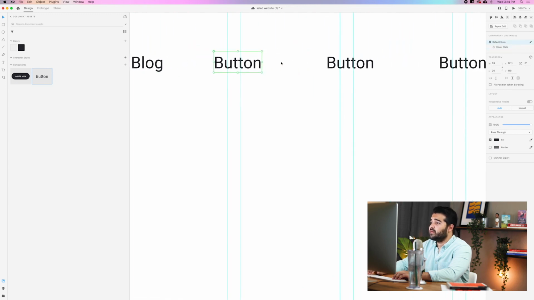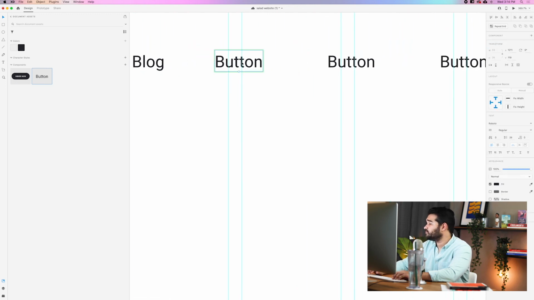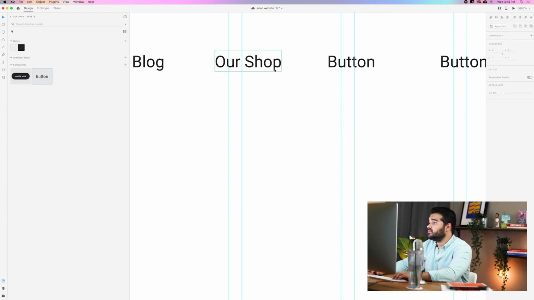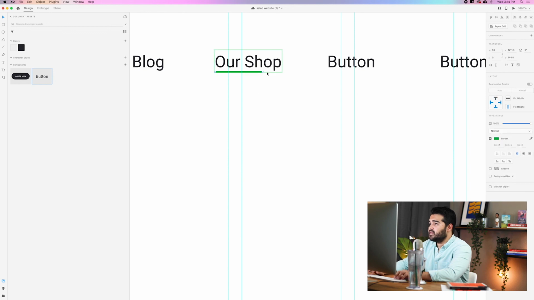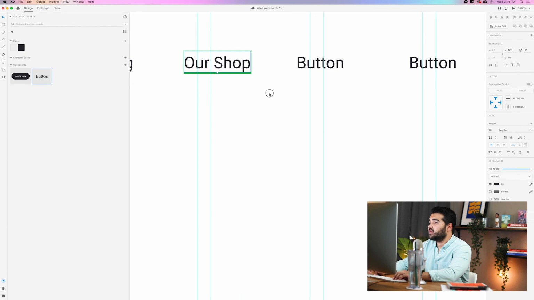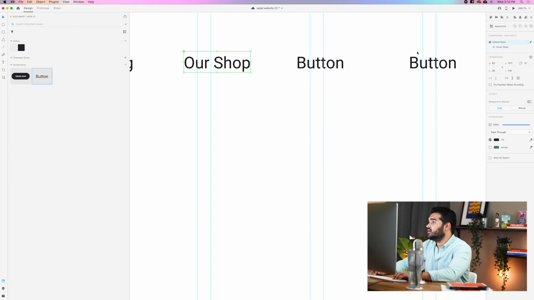And when we repeat the process with the second one, it's gonna be our shop. And then we go again to the hover state and we change it to our shop. And then exactly like that. We go back to the normal state. And that's pretty much it.